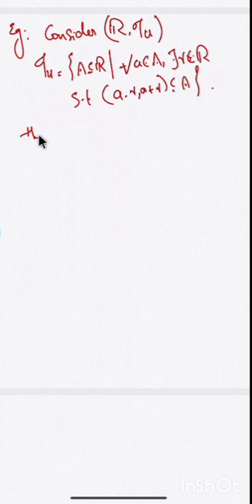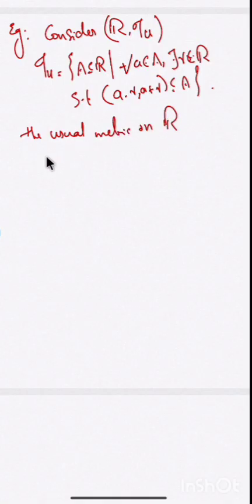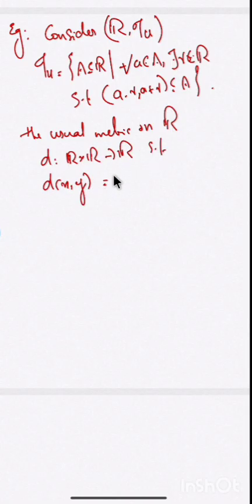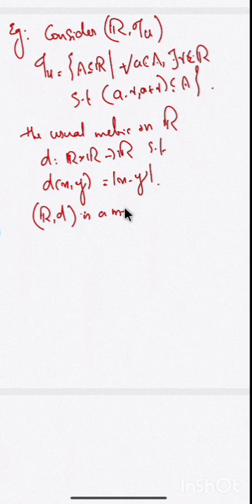The usual metric on R is d from R cross R to R, defined as d(x,y) equals modulus of x minus y. Then we can consider the metric space, the real line with this metric d. It is a metric space.